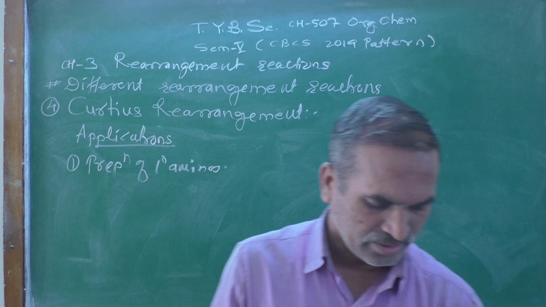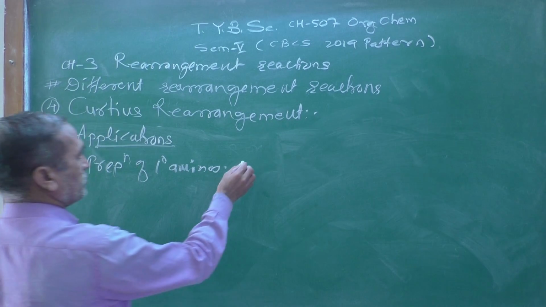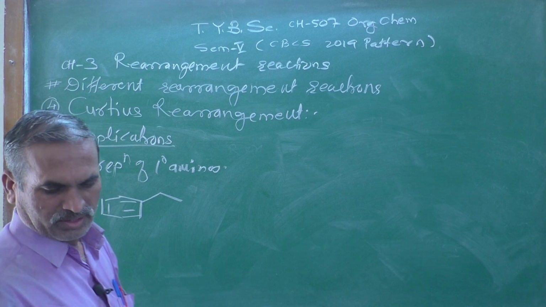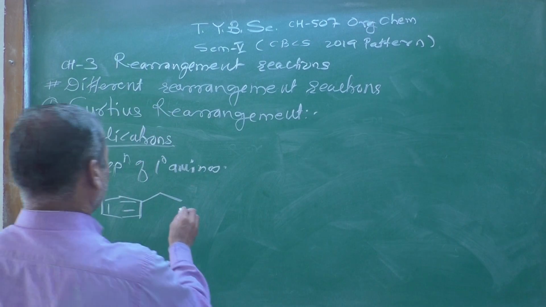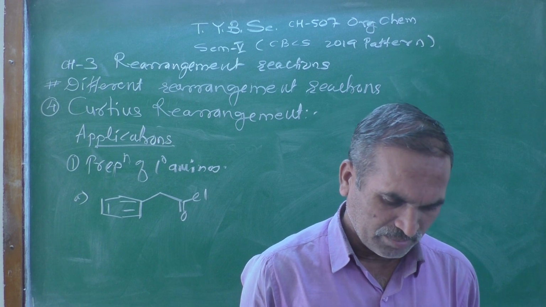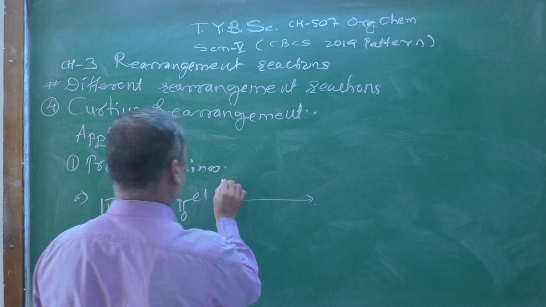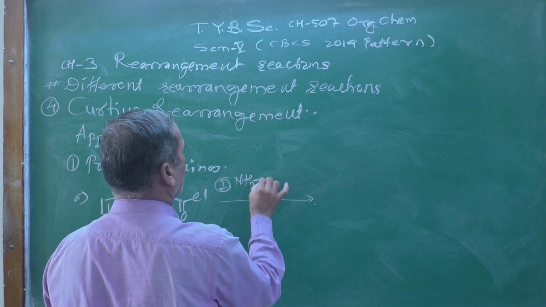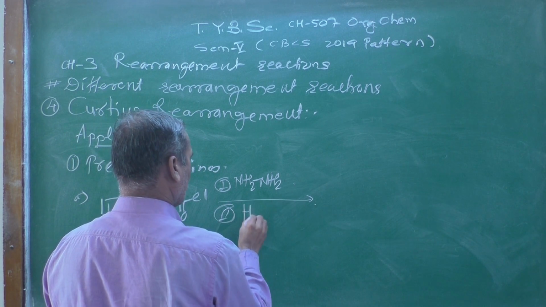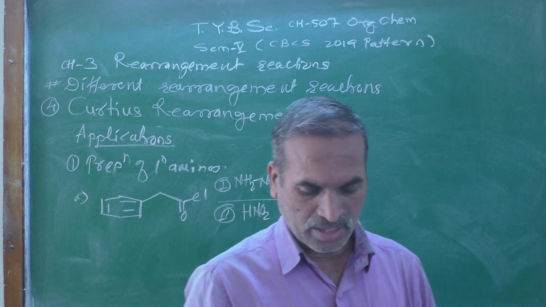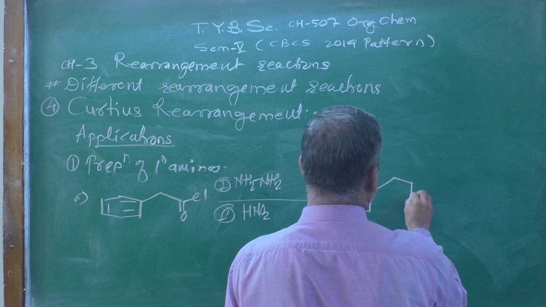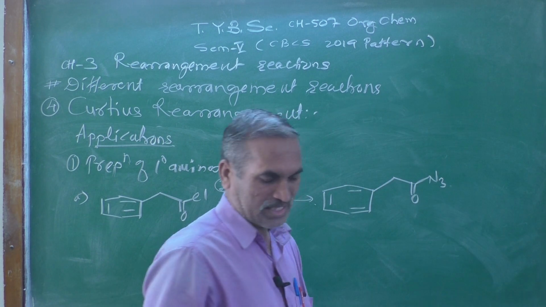Here, let us see. Suppose we have this molecule, with C double bond O Cl, an acid chloride. It is treated with the reagent, first NH2NH2, hydrazine, followed by nitrous acid, HNO2, and the resulting compound is C double bond O N3, the acyl azide.